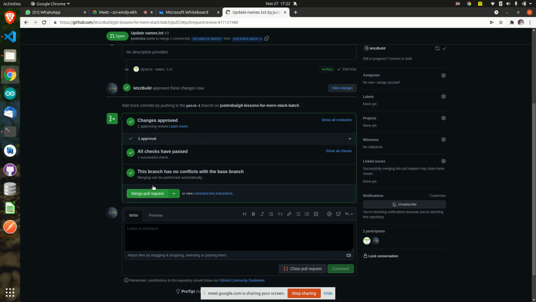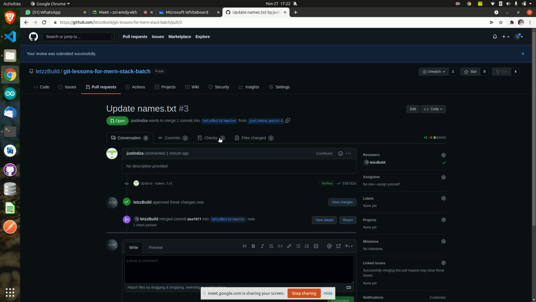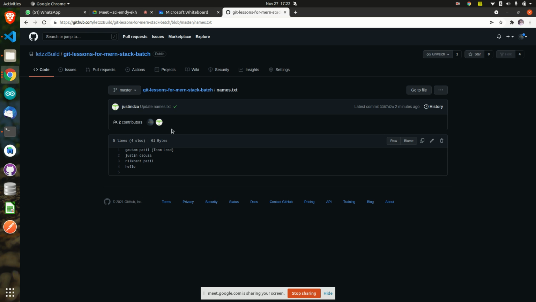Right now there are no merge conflicts here, so I can just click on merge pull request, confirm merge, and that's it. See here, now this code, whatever is there, will be added in the main branch. This is the main repository, and all other people are just holding copies of these repositories, right? So he sent me a request saying I have added this code, please check and merge. Then I check everything, and if everything is right, I merge that pull request. That is how I get the code whatever someone else has written. This is in my repository now.